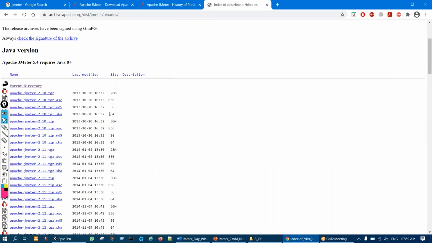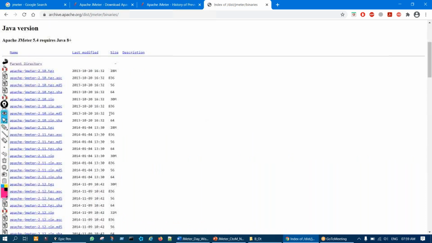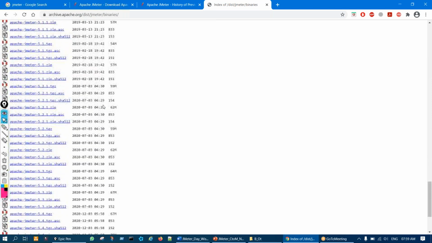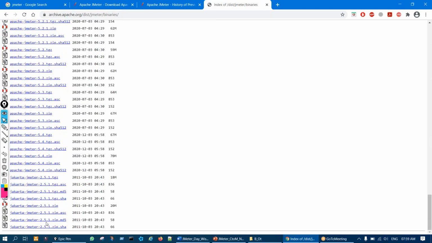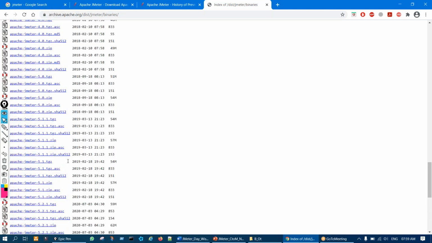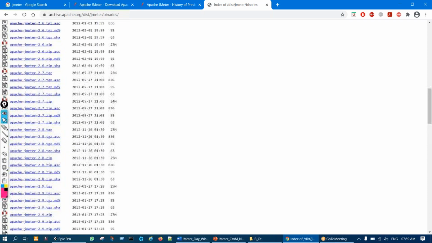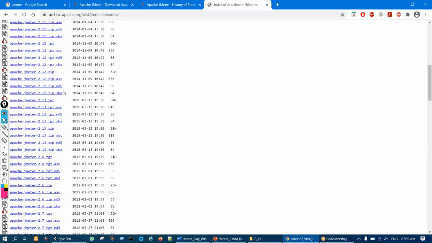And you can see here all JMeter versions are kept here, from 2.1 to till now 5.3, all JMeters are available for download.